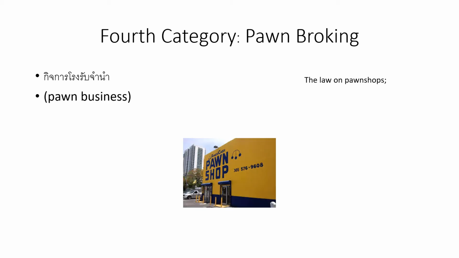The fourth category is pawnbroking. Pawnbroking in Thai is called โรงรับจำนำนะคะ. In order to operate or carry on pawnbroking, you need to get permission under the law on pawnbroking, the pawn shop law. And if you operate this business, you are subject to specific business tax as well.